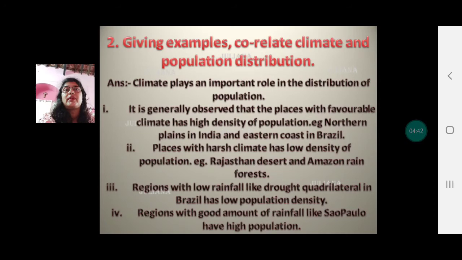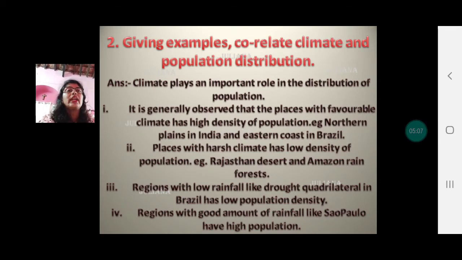Everybody wants favorable climate, right? So climate plays an important role in the distribution of population. It is generally observed that the places with favorable climate have high density of population. Example, the northern plains in India and eastern coastal plain of Brazil. Places with harsh climate have low density of population, like Rajasthan in India, Amazon rainforest in Brazil.